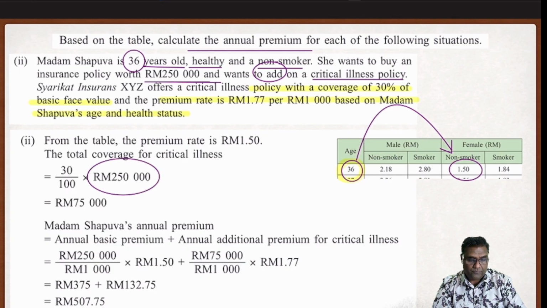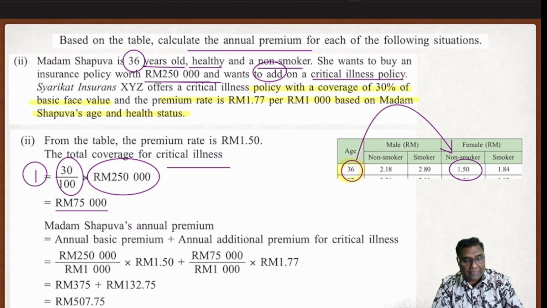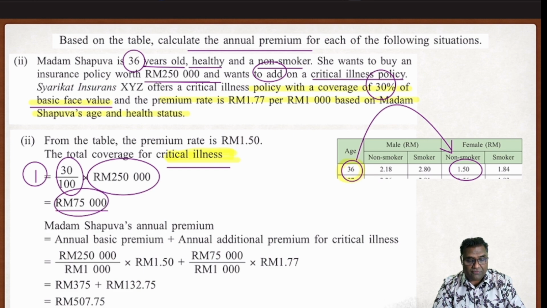Let's go on to the coverage for the critical illness first. So 30 over 100 times 250,000 gives 75,000. That's how we get the total coverage for critical illness. I get the critical illness sorted out first, my dear students. I hope you are aware of this. Why is it 30 over 100? Because you can see very clearly it is given as 30%. Can you see the words 30% of the basic face value? So she's going to be covered for 75,000.